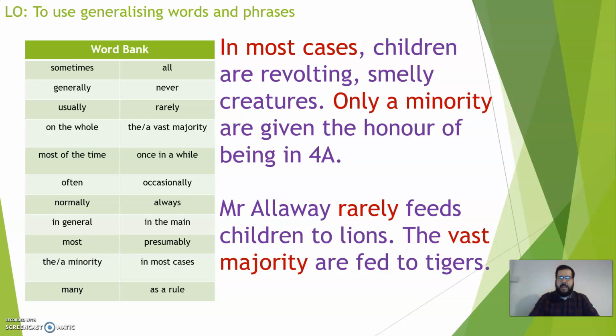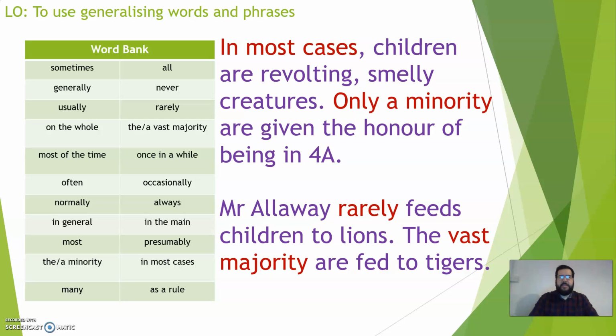Mr. Alloway rarely feeds children to lions. The vast majority are fed to tigers. So again, this is giving no exact numbers, but it's telling you that I rarely feed children to lions, so I don't often do it. But the vast majority are fed to tigers, so I do that for quite a lot of children.